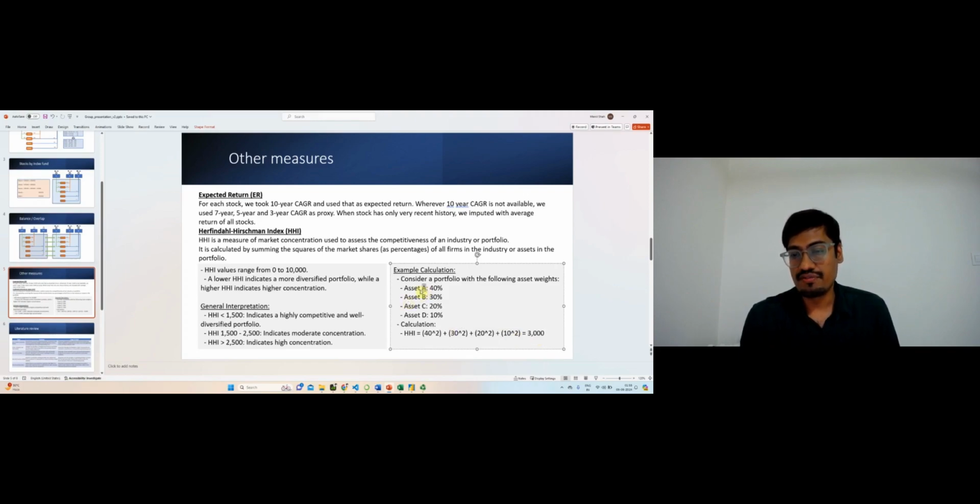If instead of assets you have sectors, say financial is 40% of the portfolio, telecom is 30% of the portfolio, and so on, that becomes a sector-level HHI, and we essentially take that into account. In general interpretation, anything less than 1500 is a well diversified portfolio, 1500 to 2500 is a moderate level of concentration, and above 2500 is high concentration. This is a general benchmark.